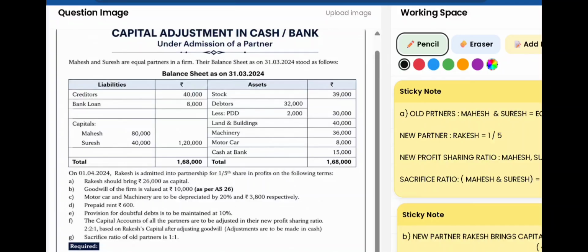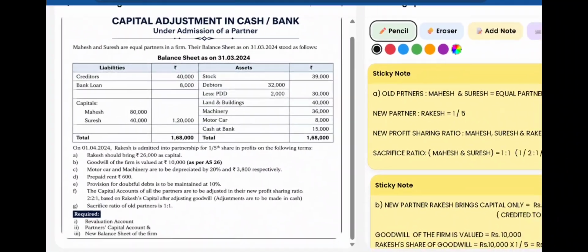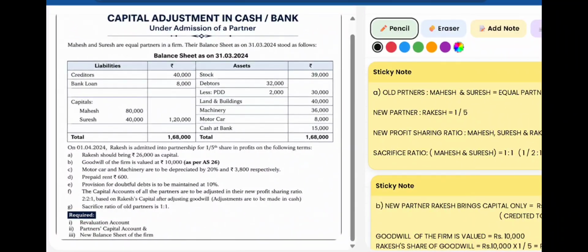This is the balance sheet given to us. Now see on the liabilities side, first we have creditors 40,000, bank loan 8,000, capitals of the old partners Mahesh 80,000 and Suresh 40,000. So the total capital is 1,20,000. Now on the asset side, we have stock 39,000, debtors 32,000 less PDD 2,000.